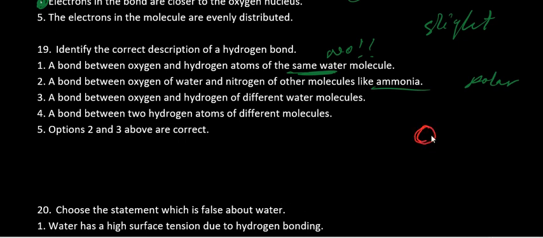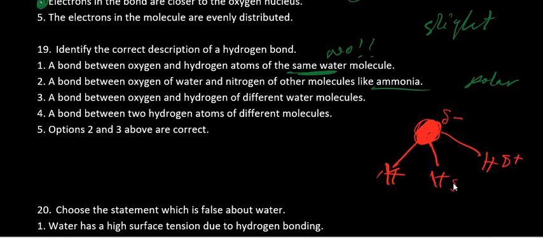So for example, this is nitrogen. Automatically it has to be polar. It's nitrogen, so you're going to have hydrogen there, also hydrogen there, and also hydrogen there. Then you discover that nitrogen is more electronegative, so nitrogen is partially negative, and those are partially positive, partially positive, partially positive. So in this case, ammonia is polar.